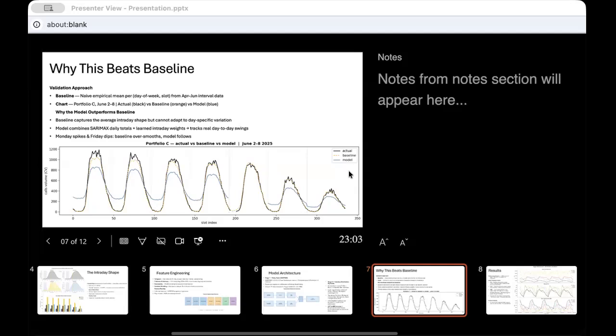The black line is actual call volume. The orange dashed line is the baseline, and the blue line is our model. You can see the baseline is flat across Monday because it averages through the peaks and dips.